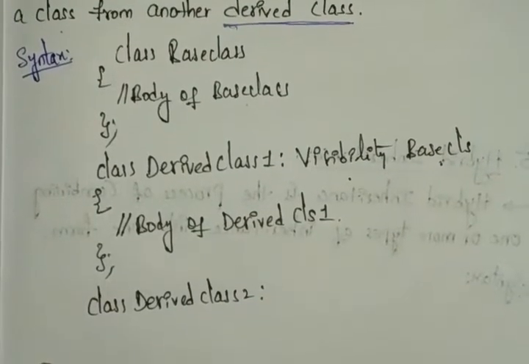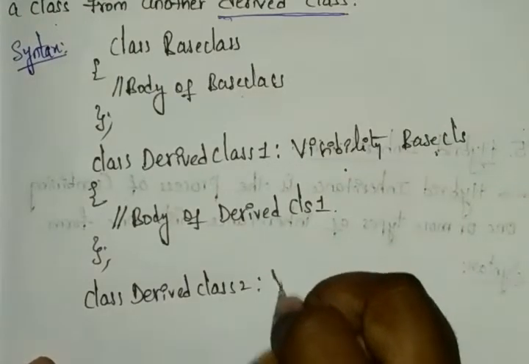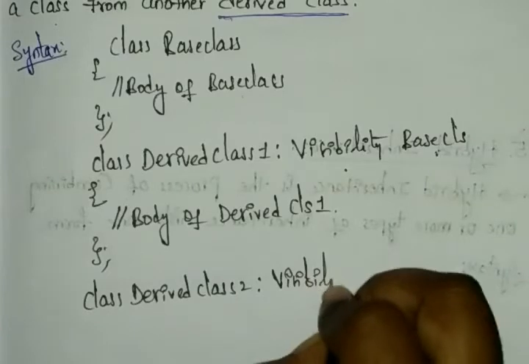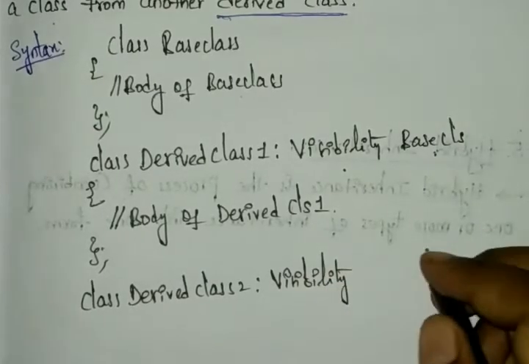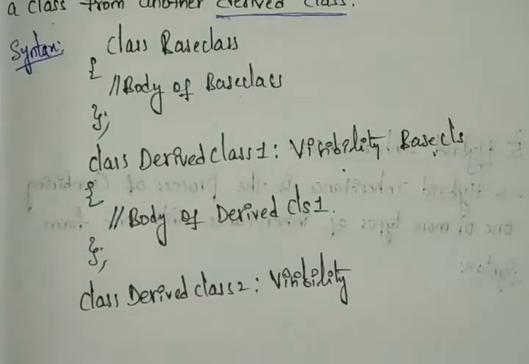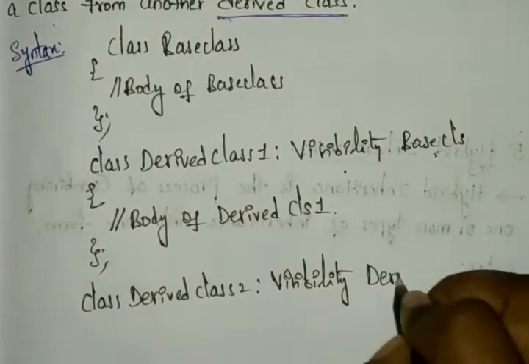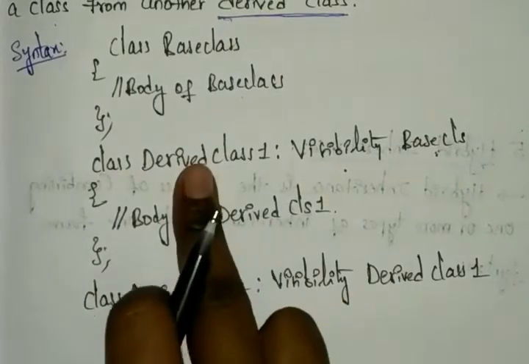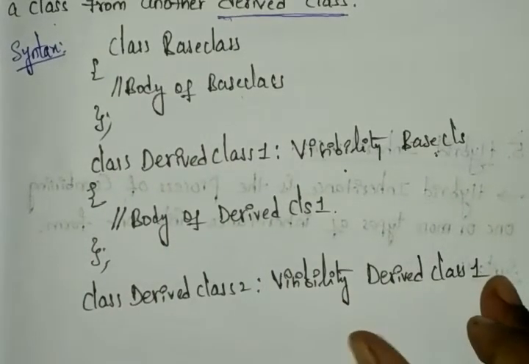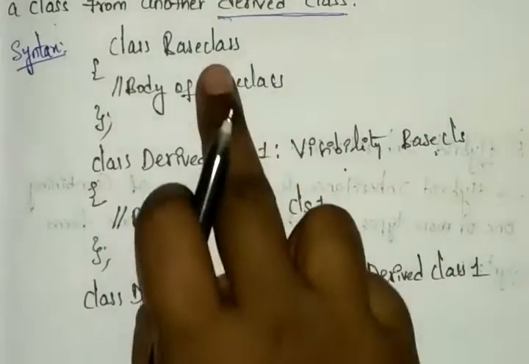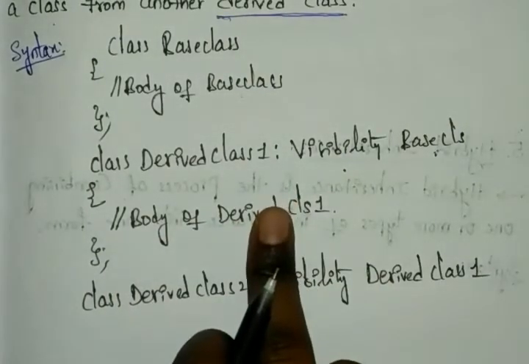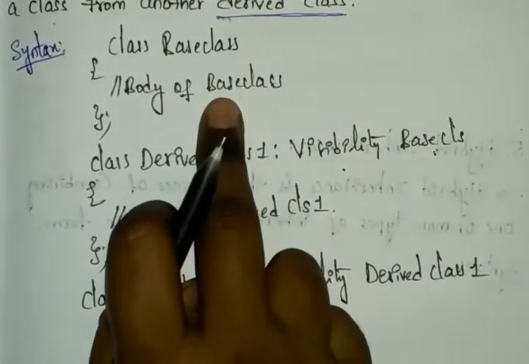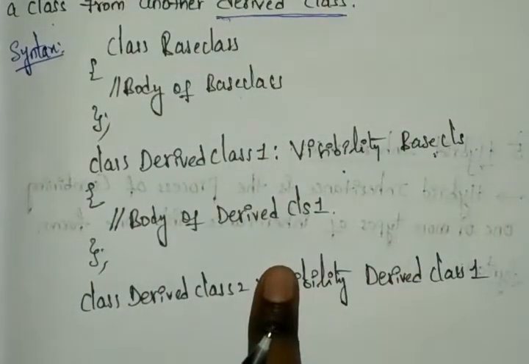In the derived class you can write the visibility, same as here. This visibility will be derived class 1. Why? Because it is derived by the derived class, it is derived by derived class 1. That's what you need to write here. The derived class is not the base class. The derived class 1 is coming from your base class, and again we are doing the multi-level process.